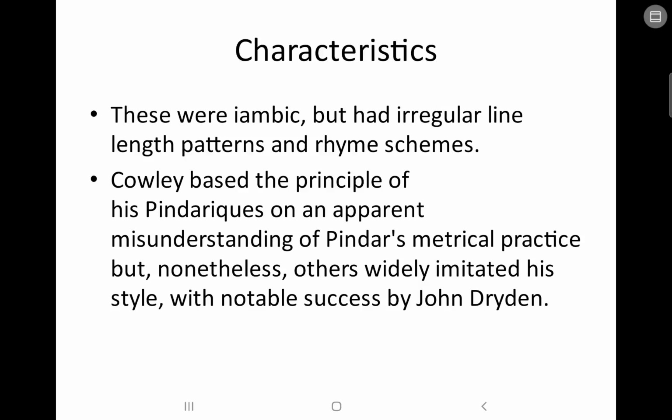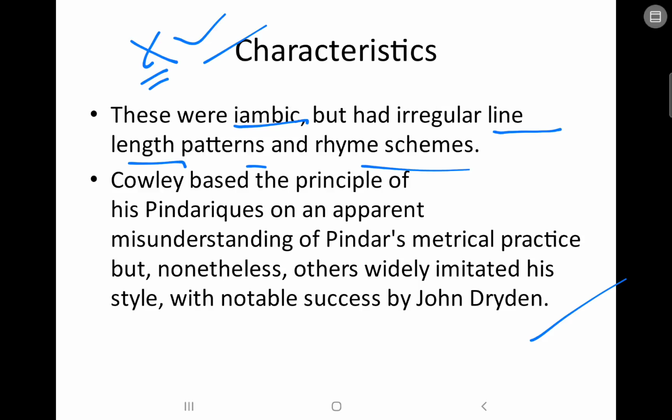Characteristics: there are iambic lines, that means unaccented, accented, with irregular line length patterns and rhyme schemes. Cowley based the principle of Pindarics on an apparent misunderstanding of Pindar's metrical practice. Nonetheless, others widely imitated his style, with notable success by John Dryden.